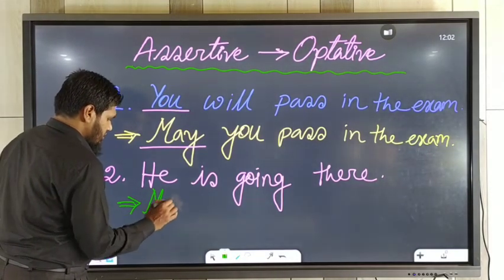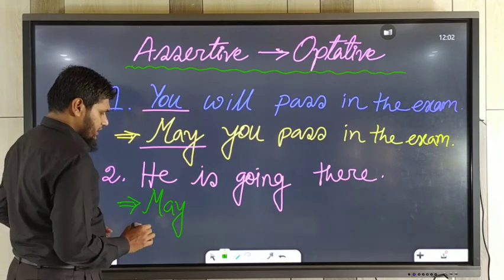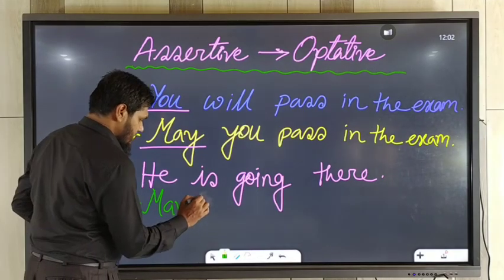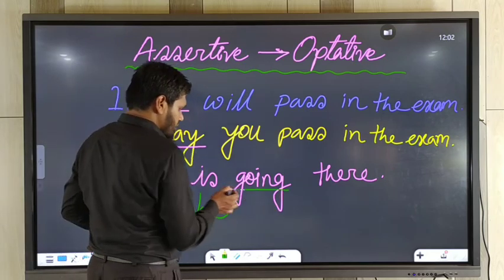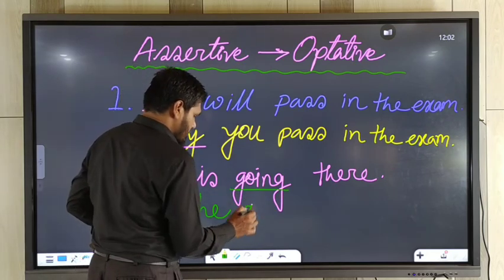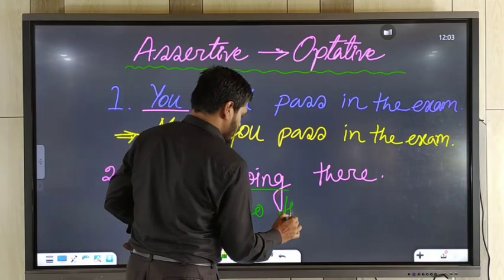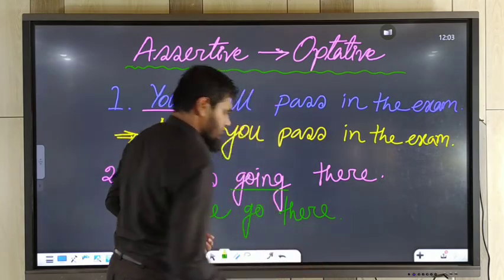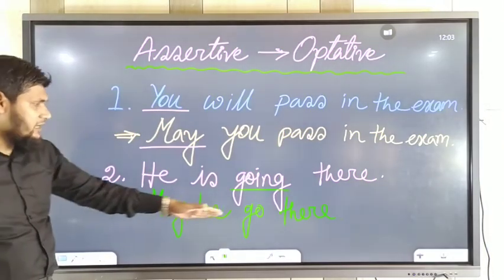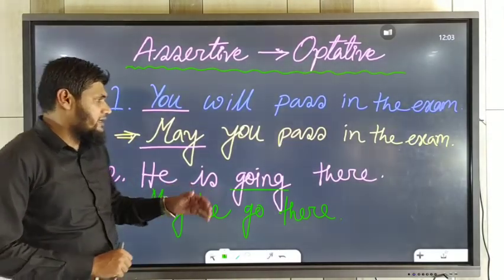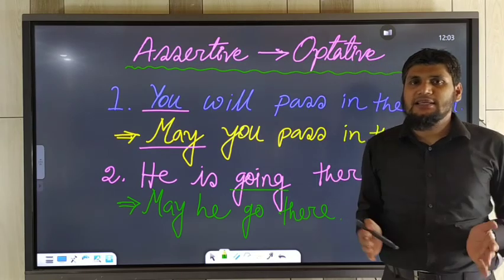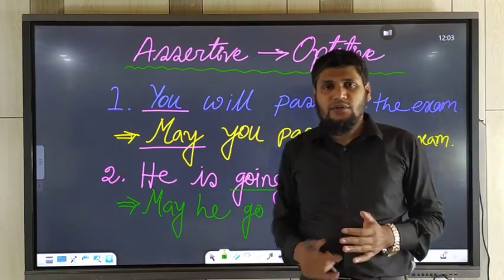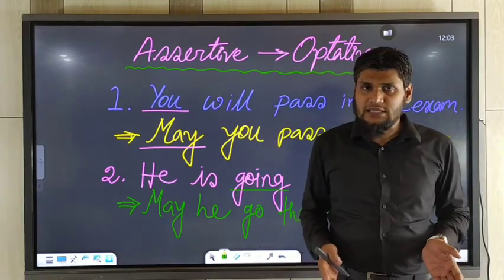So you should use may, and then you should use the subject he, may he, and then use the base form of the main verb, go there. Okay, may he go there. So in this way you will change assertive to optative sentences.